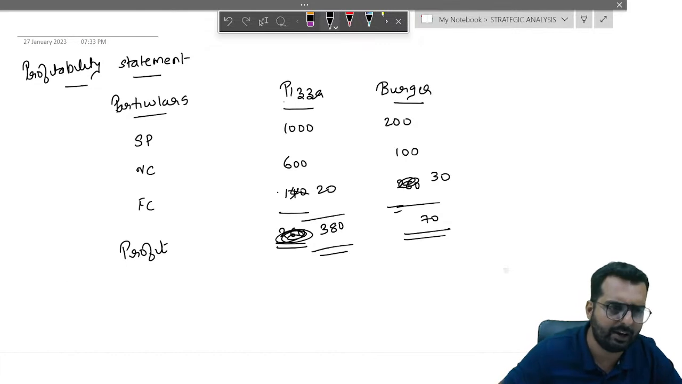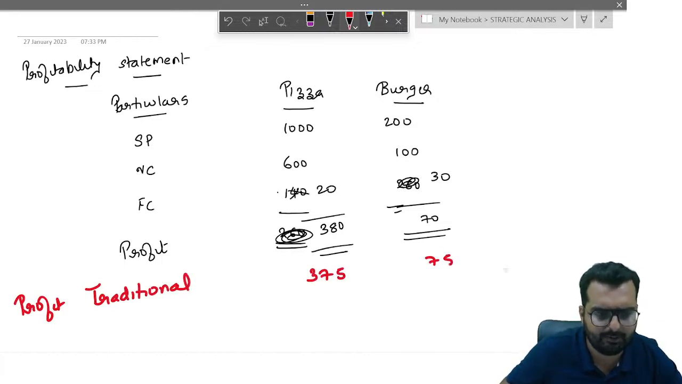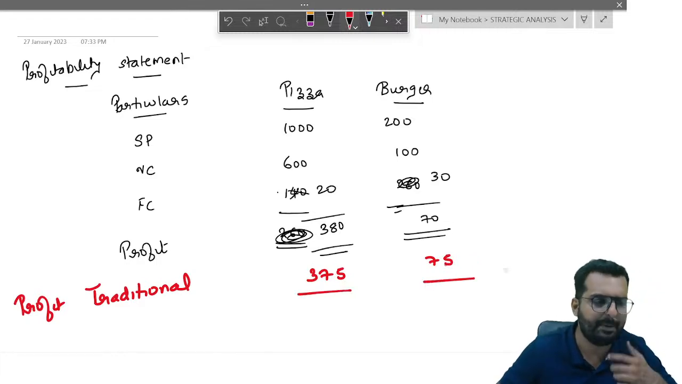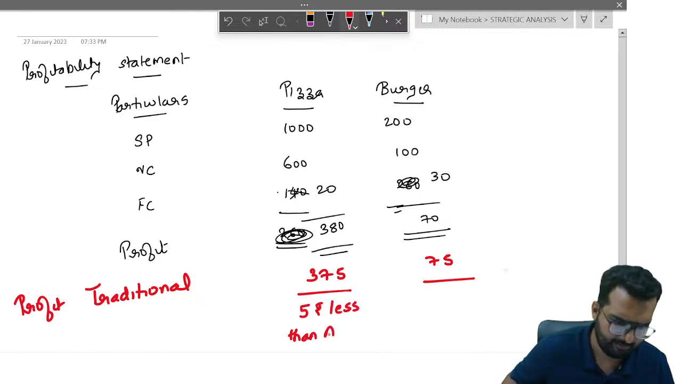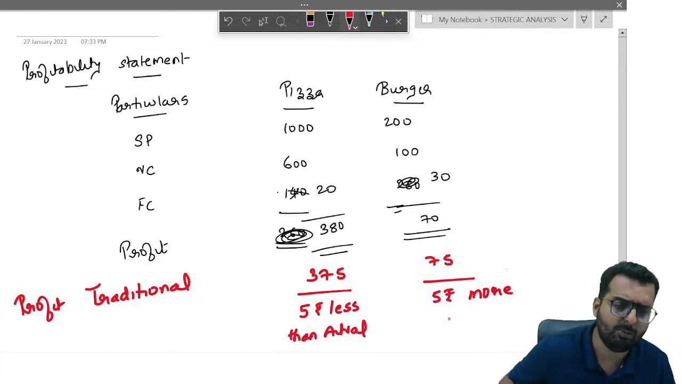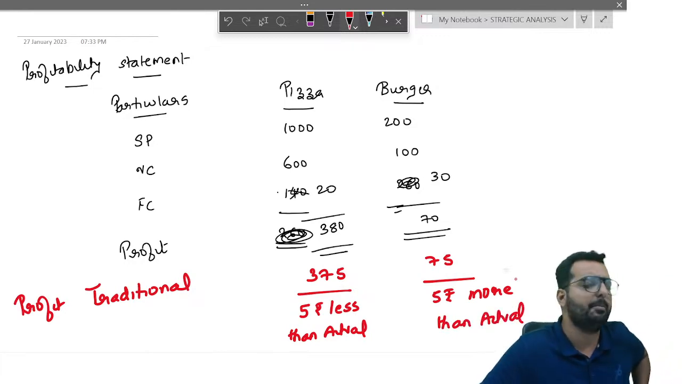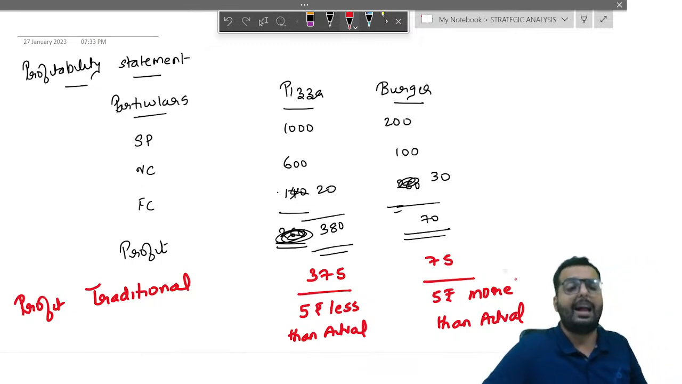So I'll just write down below with a reading pen. Profit under traditional method. We got the number as 375 and 75. So the impact is under traditional method, the profit is 5 rupees less than actual. And for burger, the profit is 5 rupees more than actual. So what will happen? We will be misled that I can sell burger and I am making profits over there. Alright. So that is how the answers change.